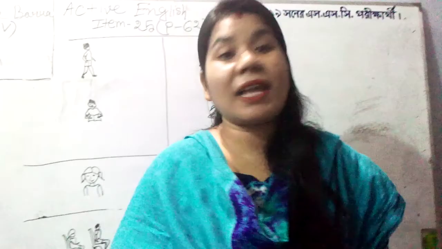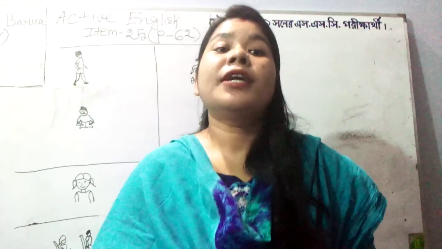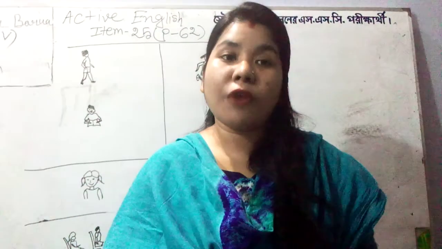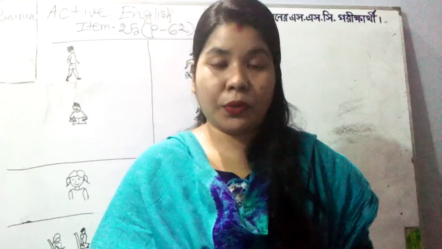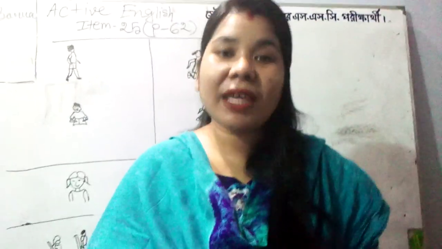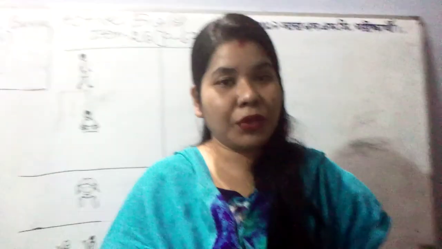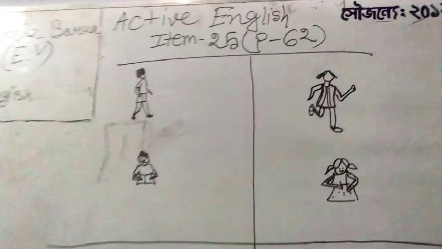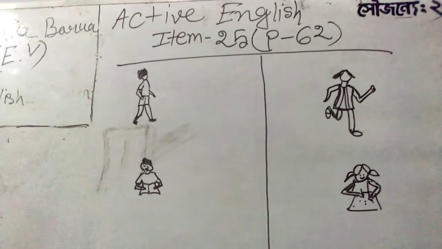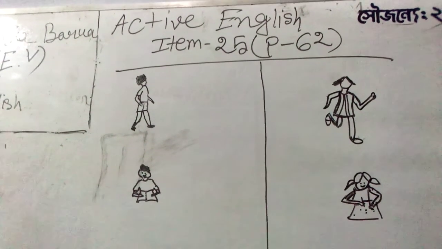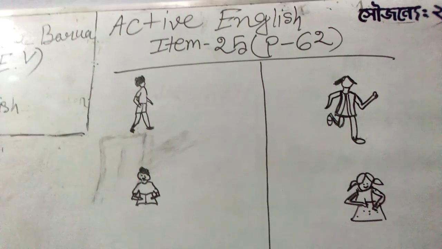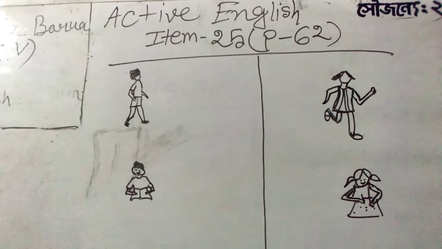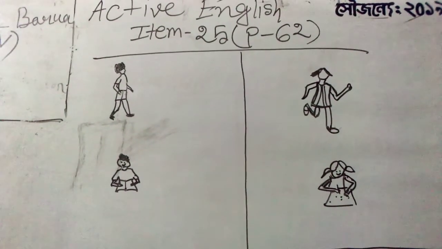Miss will mention the lines here, but you will also need to follow the page in the book. Babies, I'm giving you a minute to have your book with you. Now have a look at the board. I hope you all have your books with you. It's Active English, item number 25, page number 62. I hope you all got the page.